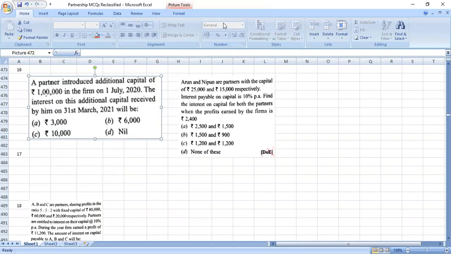A partner introduced additional capital of 1 lakh on 1st July. Wow, this is a really nice question. They have not given the rate of interest, which means that interest on capital need not be provided as per the agreement. If the agreement is silent, the partner will be provided nil, no interest on capital. Understood, children? Okay, moving on.